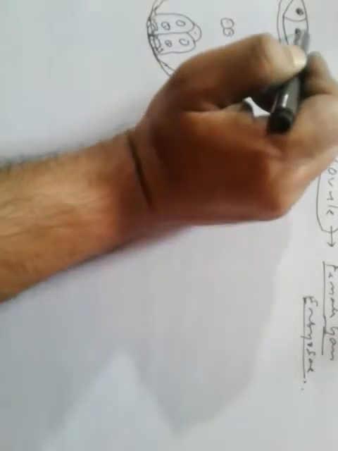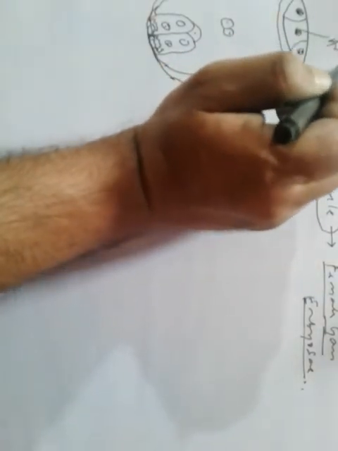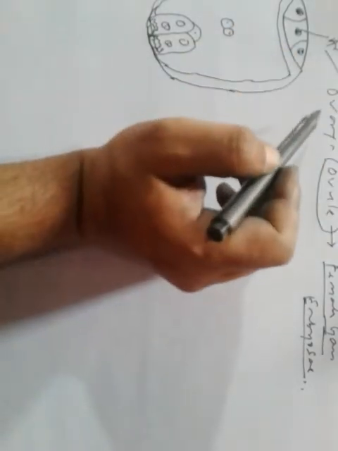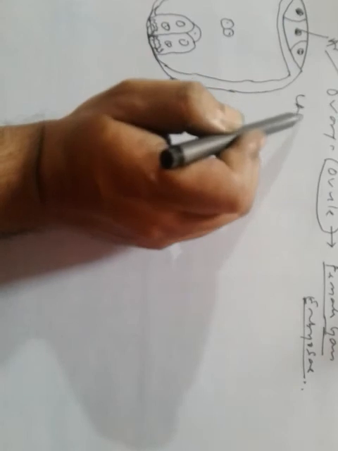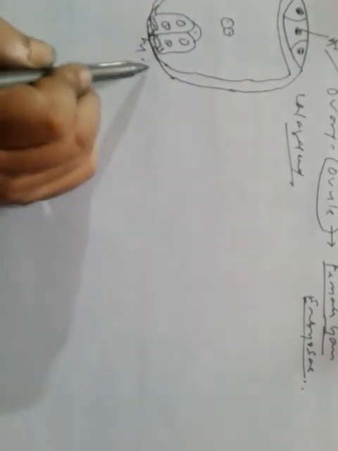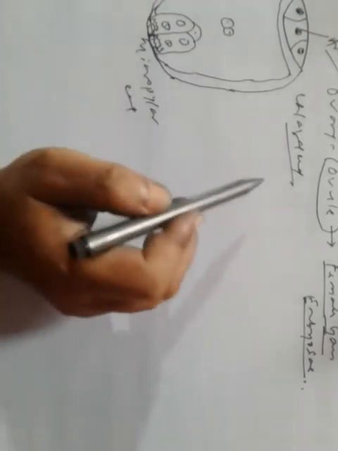So these are the antipodals. This is the chalazal end, and this is the micropylar end. Chalazal end and micropylar end.